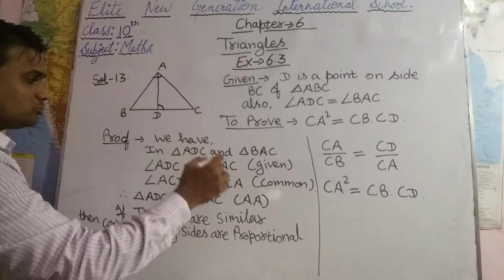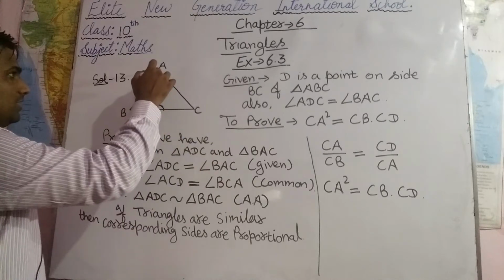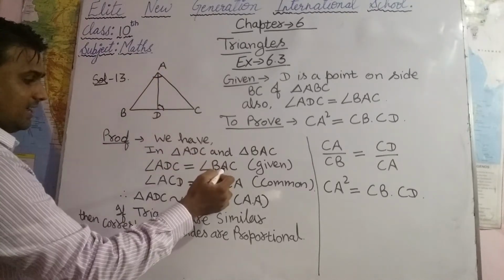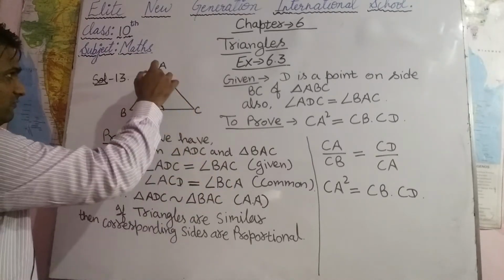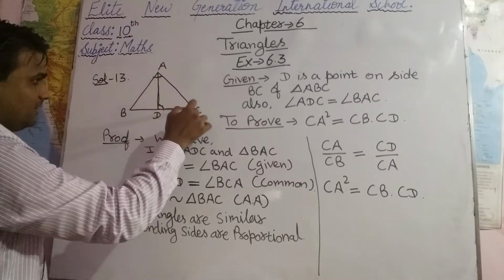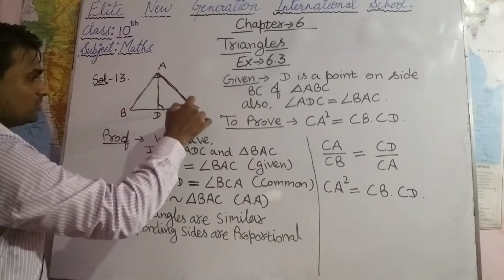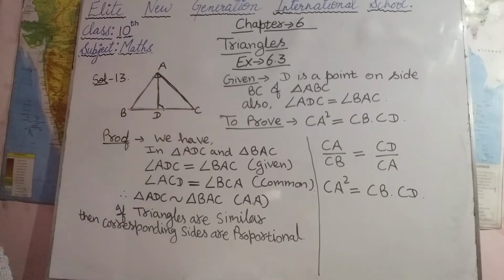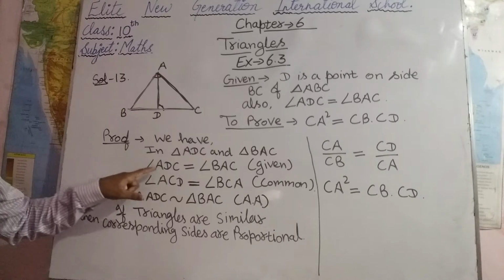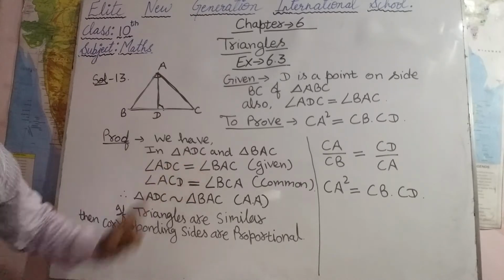So we are taking these two triangles, that is ADC and another triangle BAC. In these two triangles, first of all, we are given angle ADC equals angle BAC.